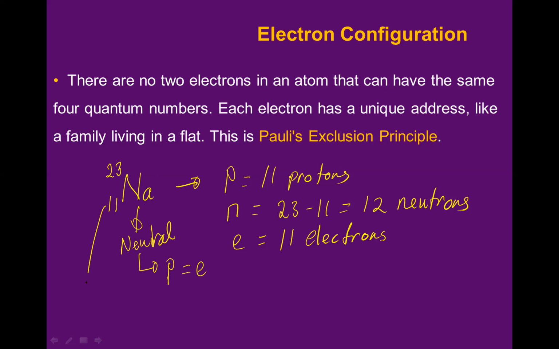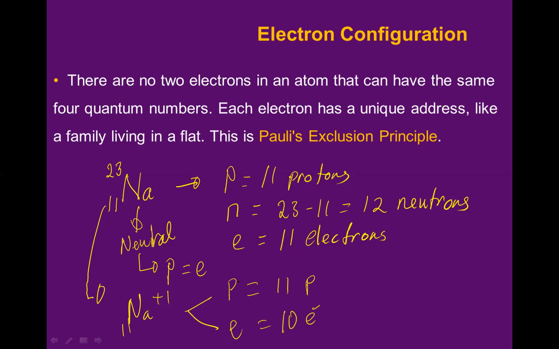But it will be different if we have sodium plus 1. If we have sodium plus 1, then the proton and electron will be different. The proton is still the same, 11, but the electron will be changing. If it is positive, how many electrons? If I have positively charged sodium, it is 10 electrons, because it is positive, so 1 electron is gone.